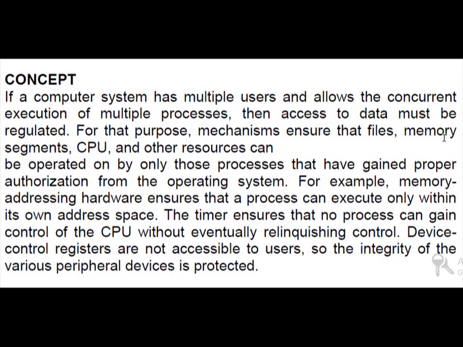For example, memory addressing hardware ensures that a process can execute only within its own address space. The timer ensures that no process can gain control of the CPU without eventually relinquishing control. Device control registers are not accessible to users, so the integrity of the various peripheral devices is protected. So these are some different kinds of protection issues that are concerned with the operating system, and they are very general.